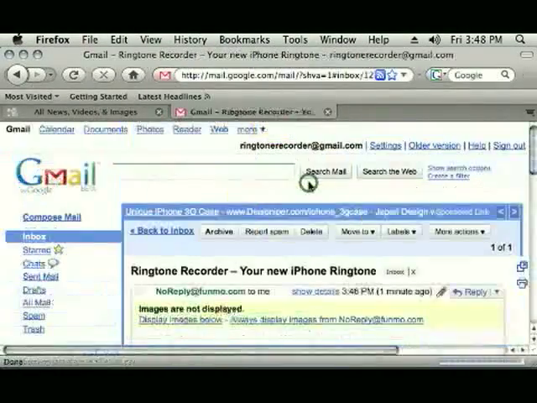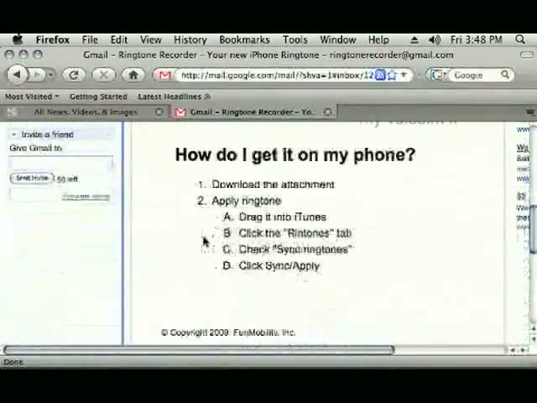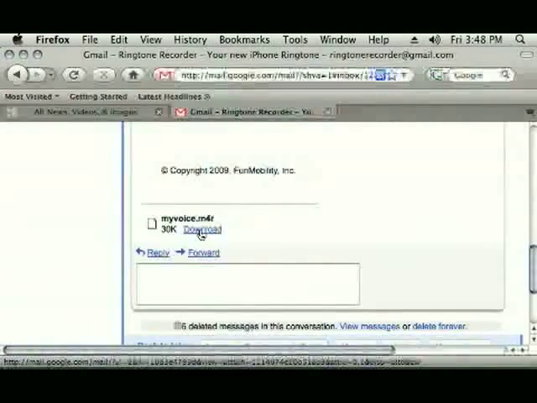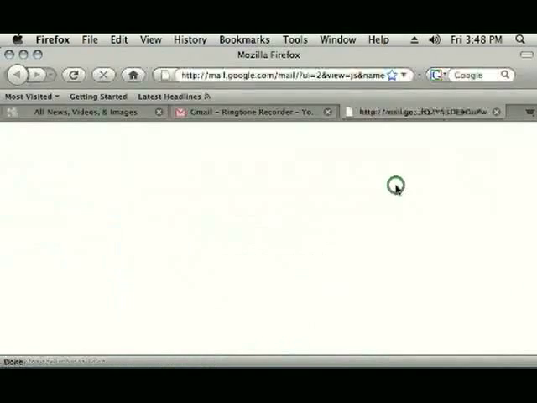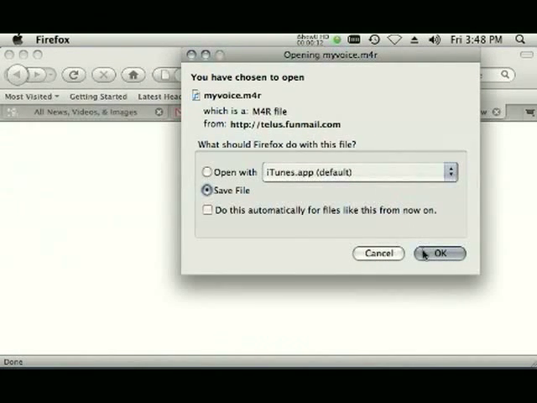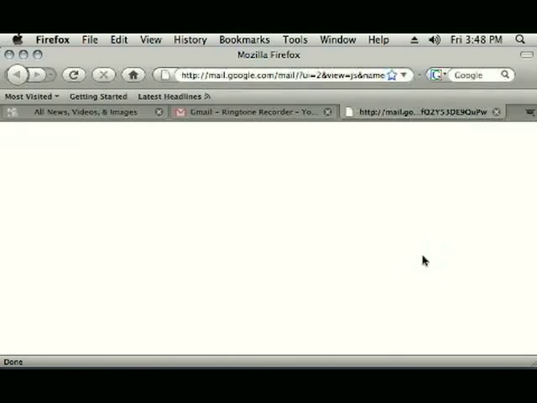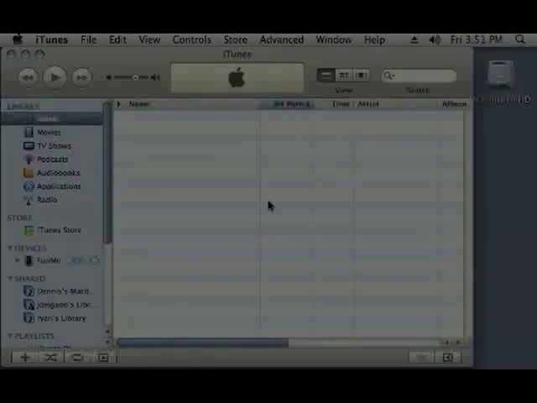First, save the attached ringtone onto your desktop. Once you save the file, open iTunes if you don't already have it open.